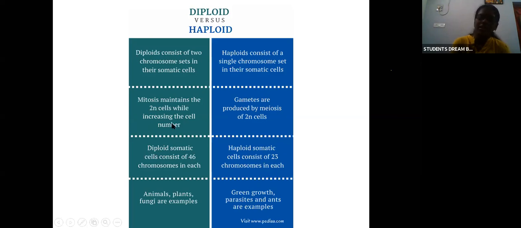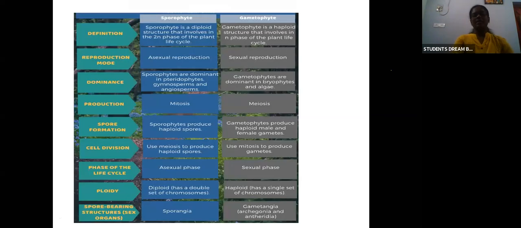Generally, diploid cells are found in many animals, plants, fungi, etc. Similarly, haploid is mainly found in green plants, parasites and ants. So this is the difference between haploid and diploid. Diploid means two times, haploid means half the number. That is the main difference, so be clear on that.